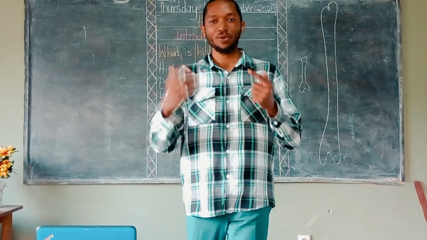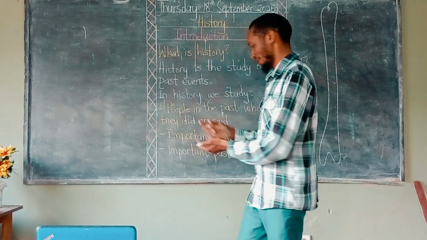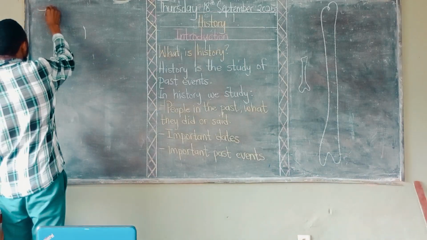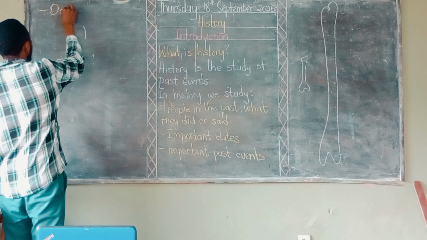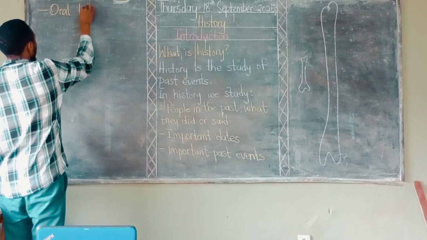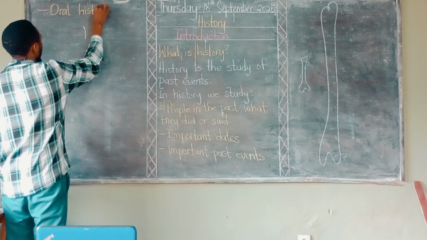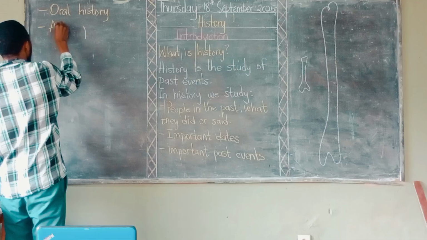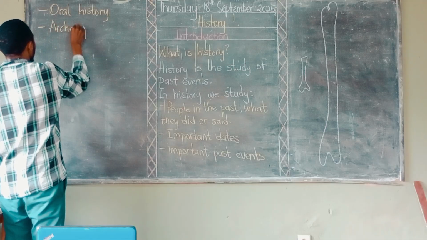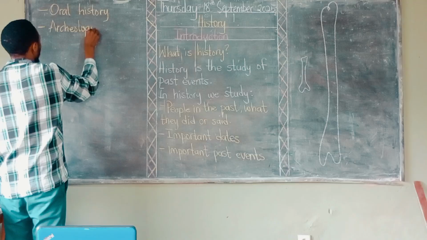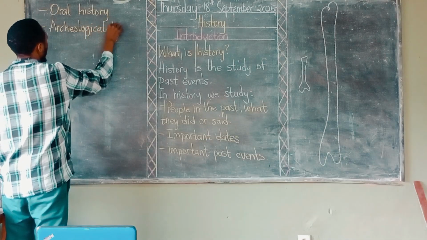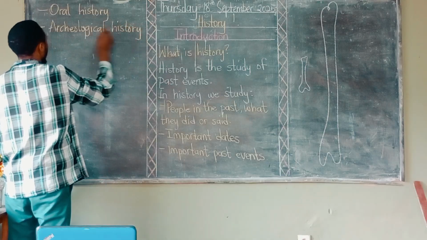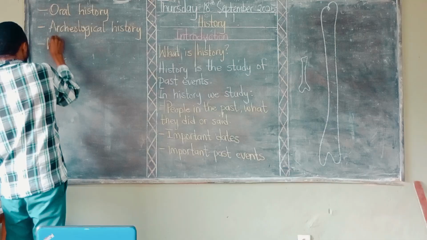So let's do a review of what we've studied. Let's write that down first. The three types of history: we have oral history, we have archaeological history, we have written history.